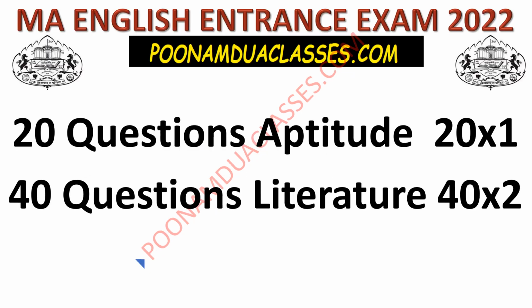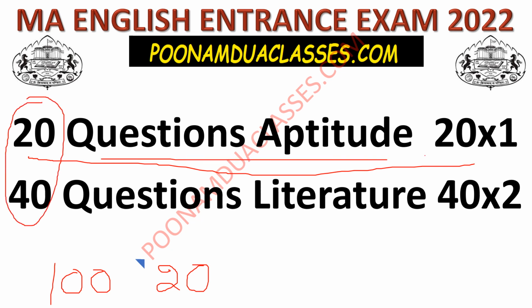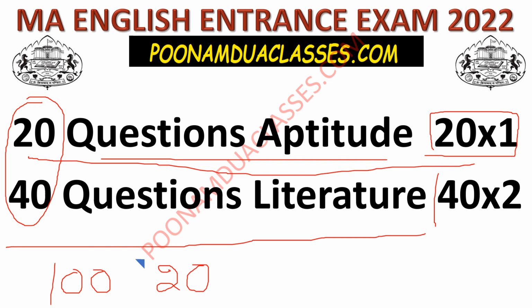All the students have given me this format, although it was expected that there will be 100 questions and approximately 20 will be related to aptitude. But there were in total 60 questions, 20 questions related to aptitude, which had the marking scheme 20 into 1, and 40 questions related to literature, which had the marking scheme 40 into 2.